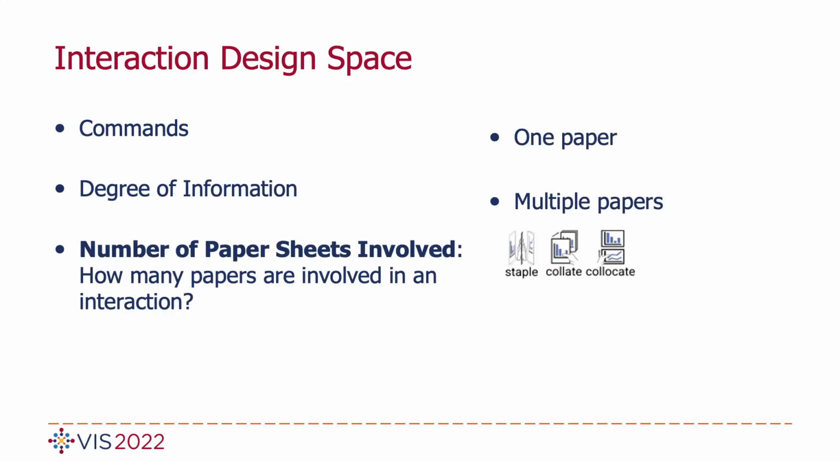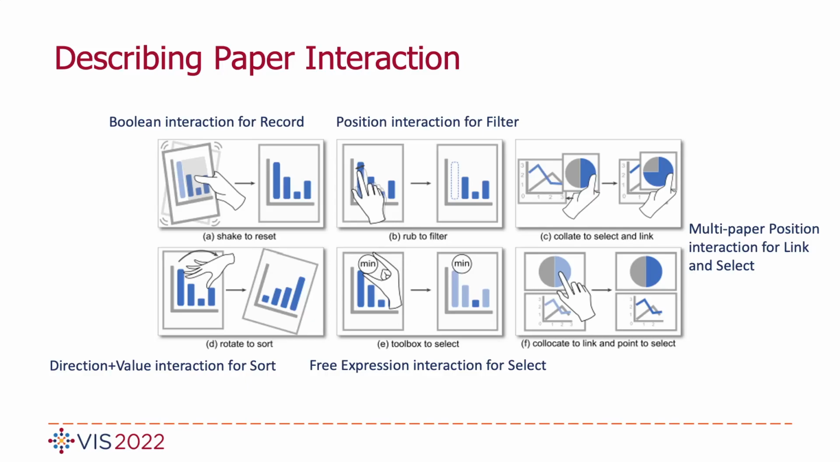This dimension describes the number of papers used in an interaction. By specifying the number of papers, we can determine whether the interaction targets a single view or multiple views. Moreover, it can tell whether the interaction involves one hand or both hands. We can then describe the interactions collected from the workshop using our design space.